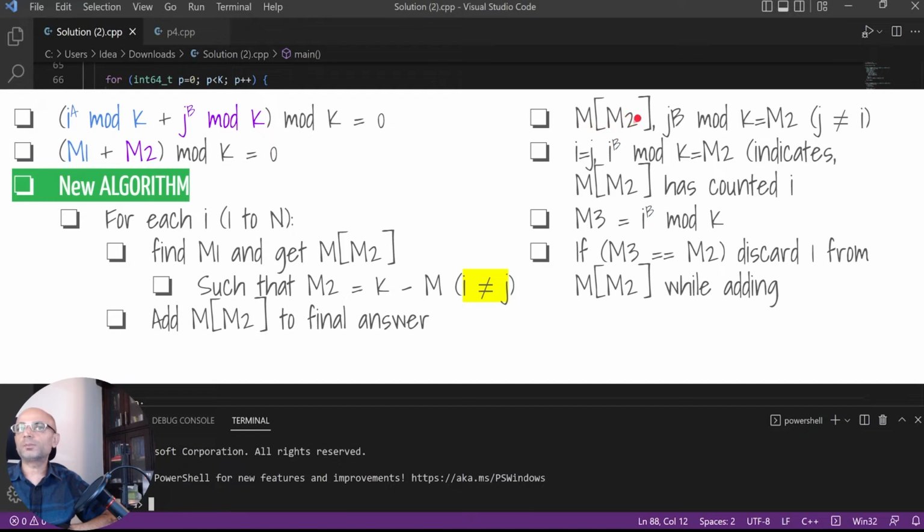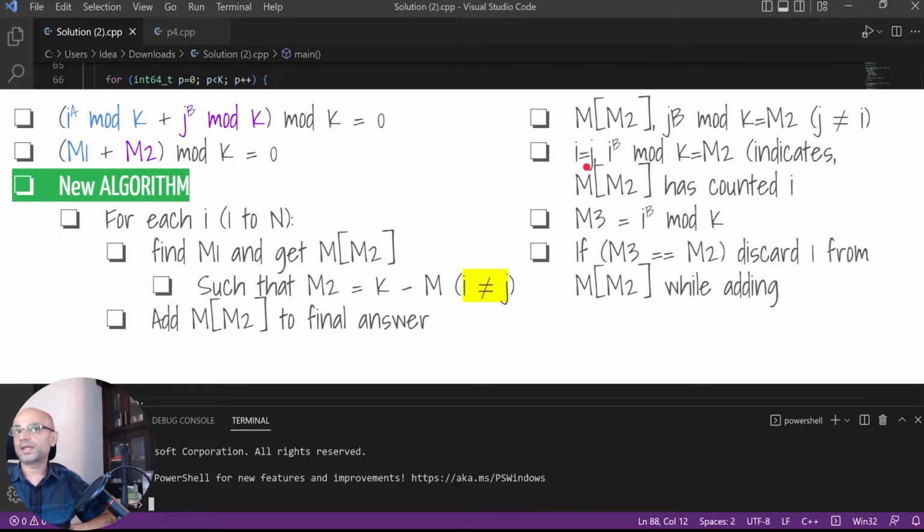We know that M of M2 is counting all j such that j power b mod k equals M2. But for our final answer, j should not be equal to i. Let's find out what happens if the j equals i case was included here.